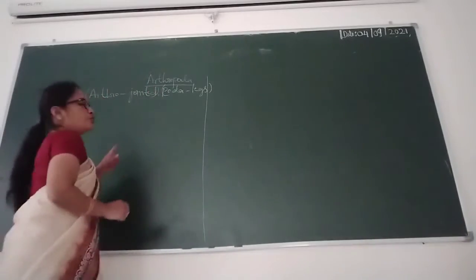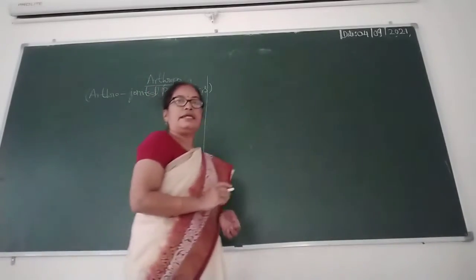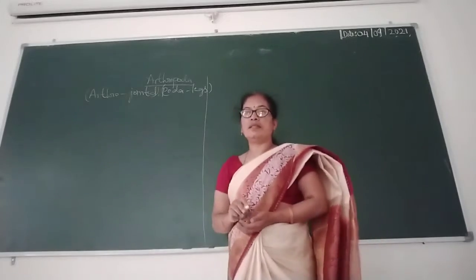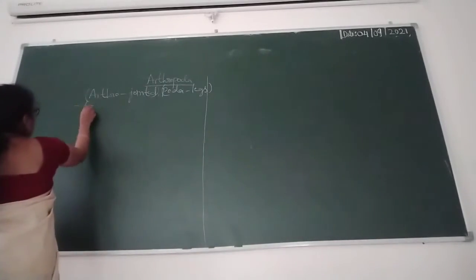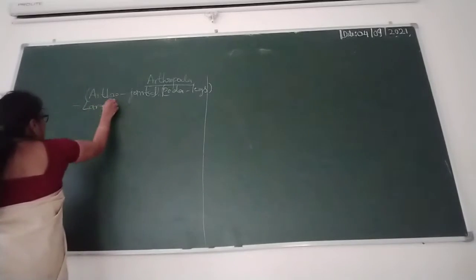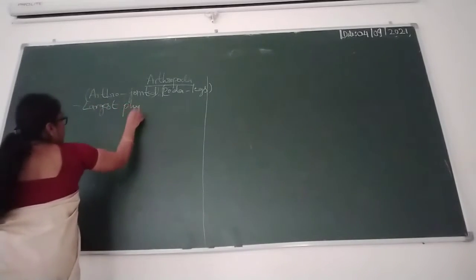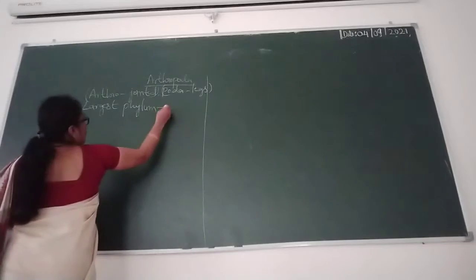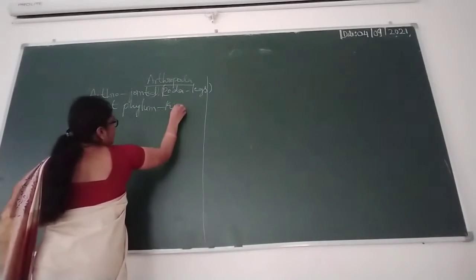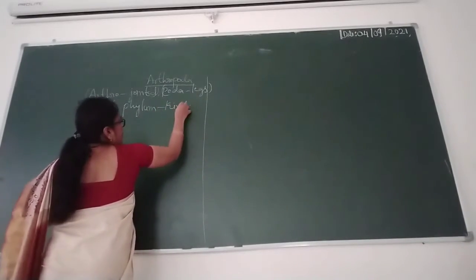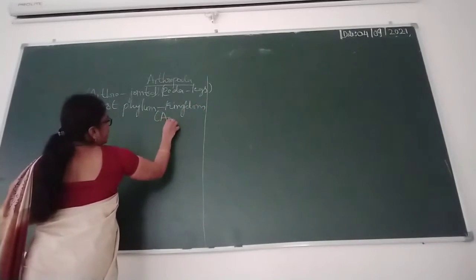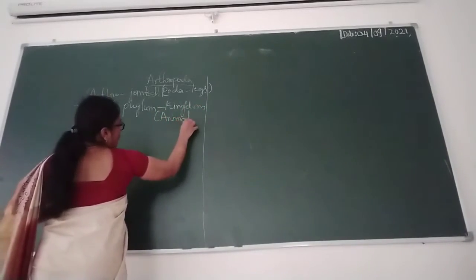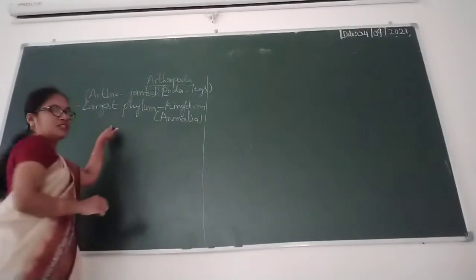The name is given to this phylum. It is the largest phylum in the kingdom Animalia.